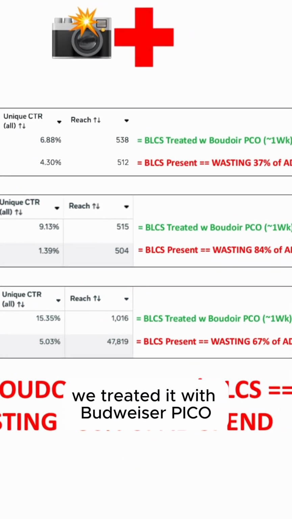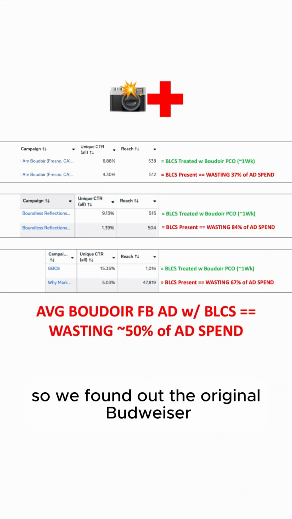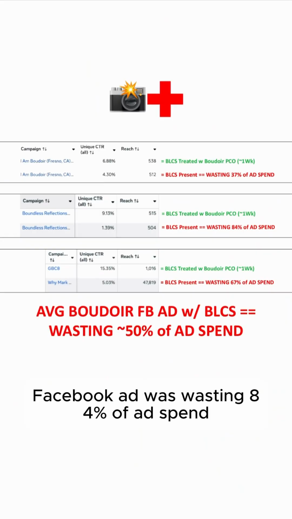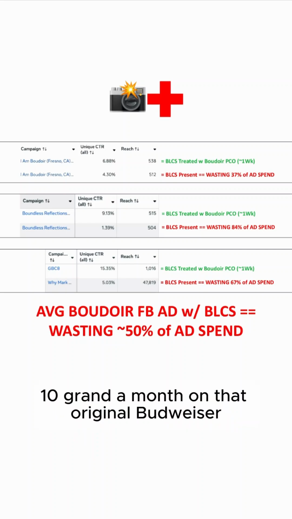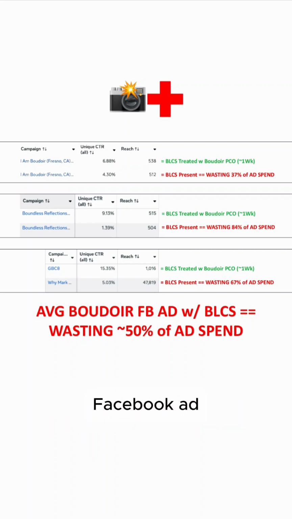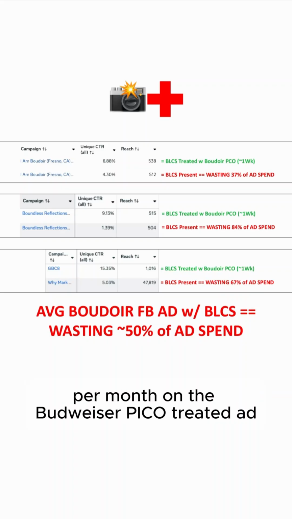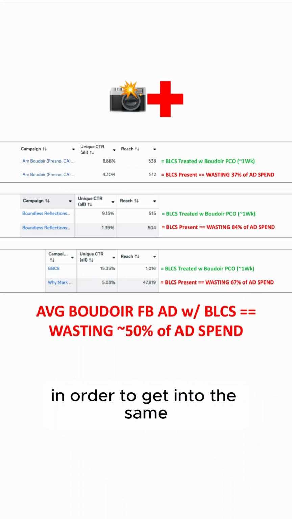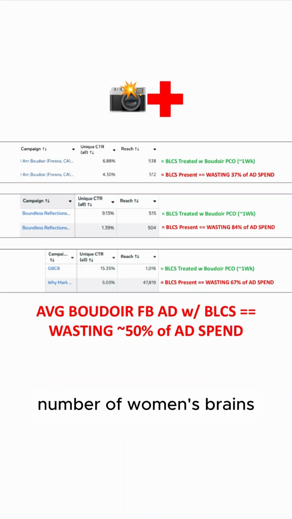So we did. We treated it with Boudoir Pico, took about a week, and we got the unique CTR all the way up to 9.13%. So we found out the original Boudoir Facebook ad was wasting 84% of ad spend. As a result, if they were spending 10 grand a month on that original Boudoir Facebook ad, we now only need to spend 1.6 grand per month on the Boudoir Pico treated ad in order to get it into the same, literally the same number of women's brains.